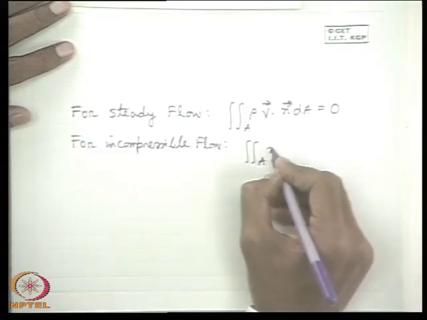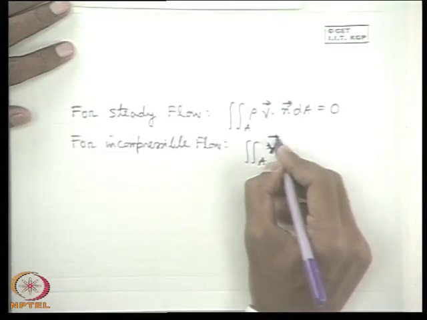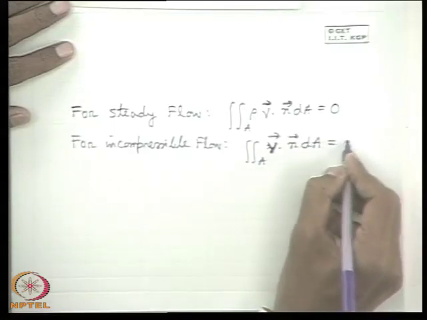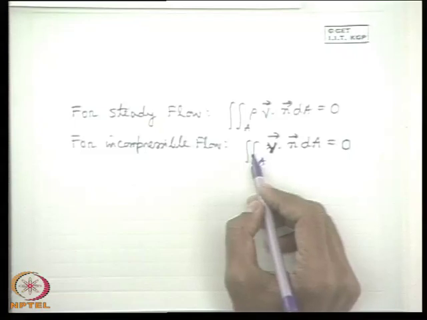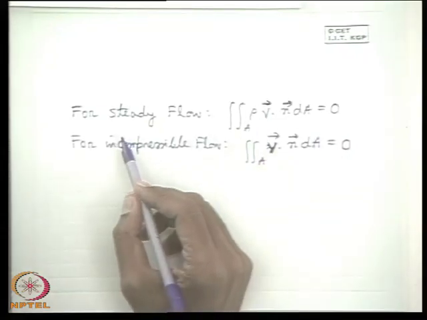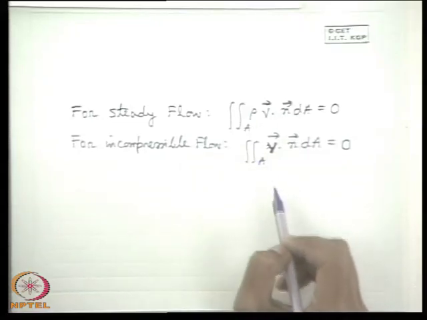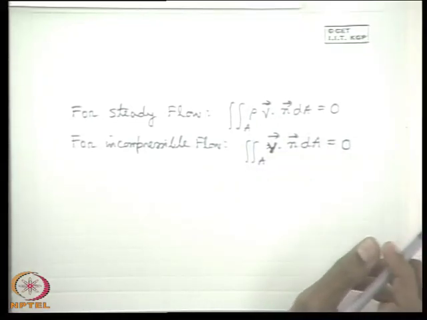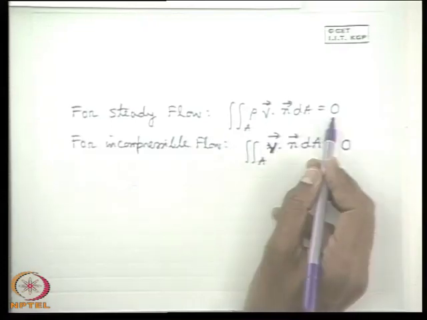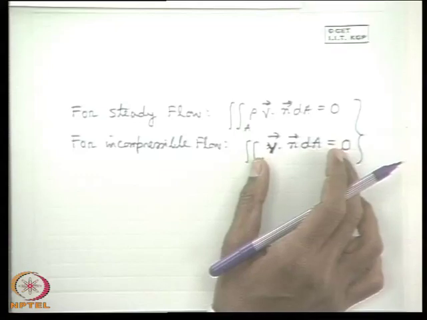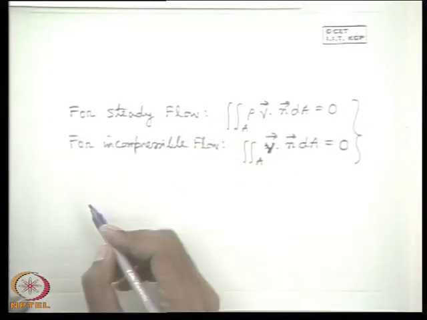So simply for incompressible flow, the surface integral of V dot dA is 0. That means it is the volume flow rate which is conserved. Physically, in a compressible flow the mass flow rate is conserved, and for incompressible flow it is the volume flow rate that is conserved. For a steady flow this is the equation; for incompressible flow this is the equation. This is a vector form, and sometimes it is difficult to recognize physically. So from an engineering point of view, you can guess this way.